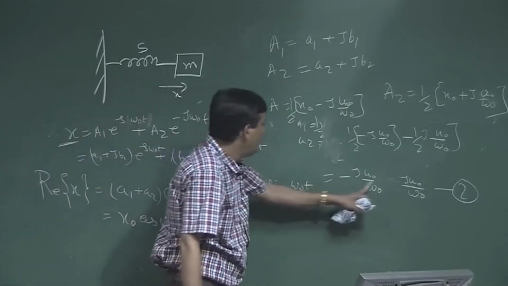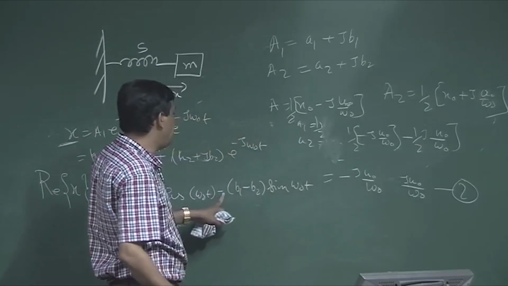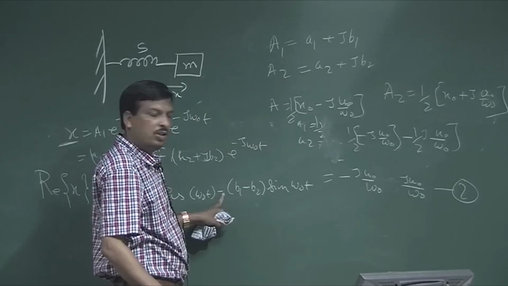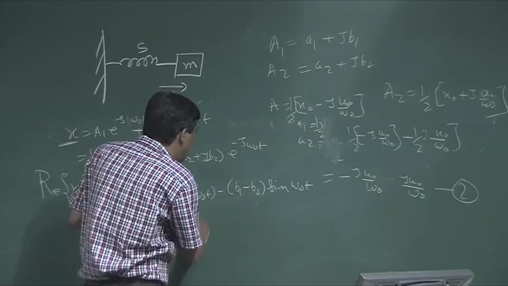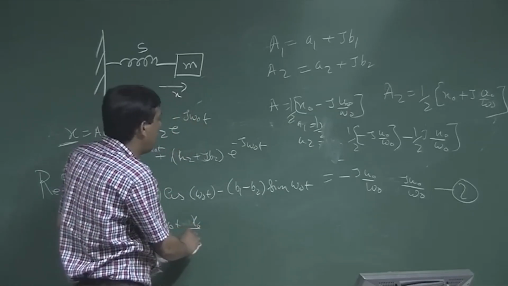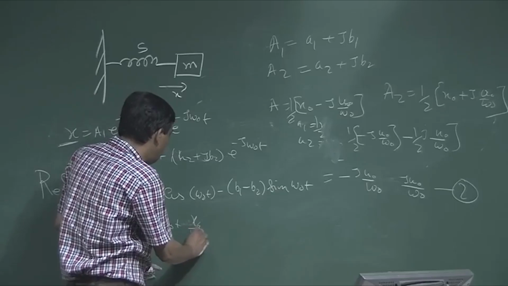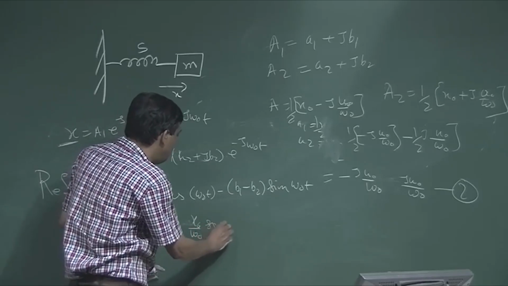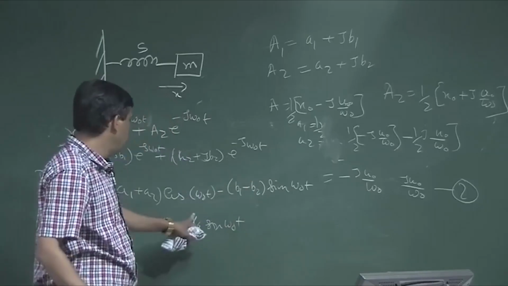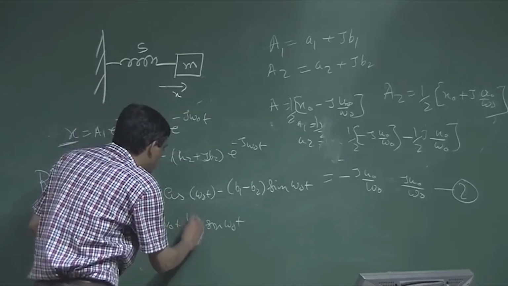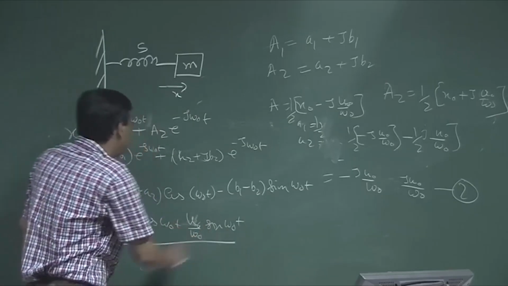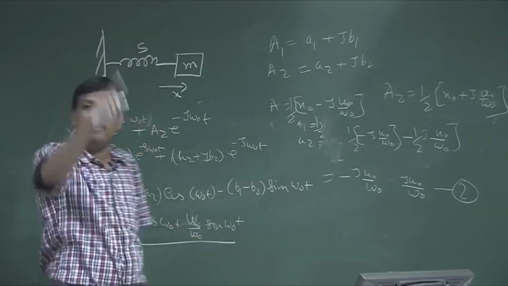If I put the value in here, minus minus plus. Okay. So I will get u0 by omega 0 sin omega 0 t. So this solution is the same as we derived initially.